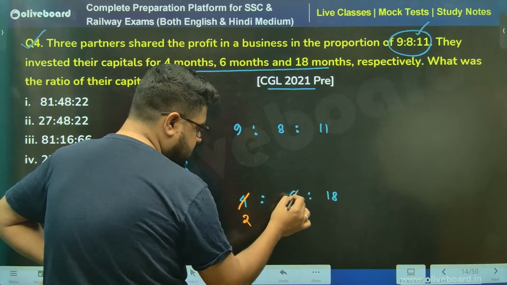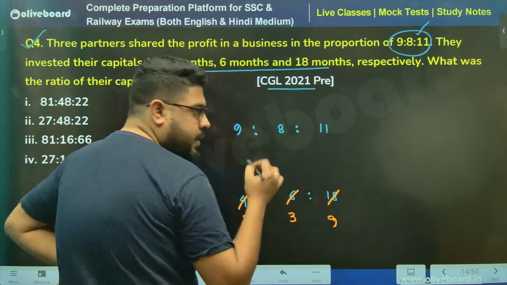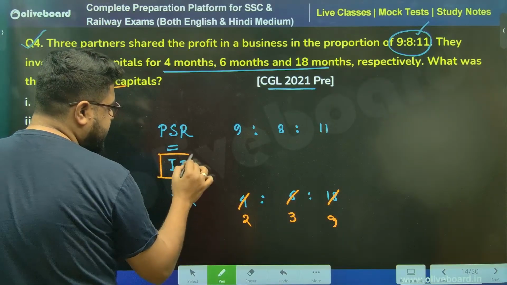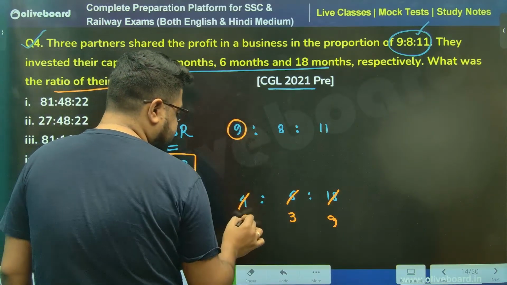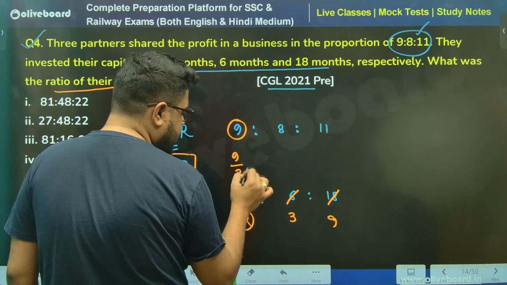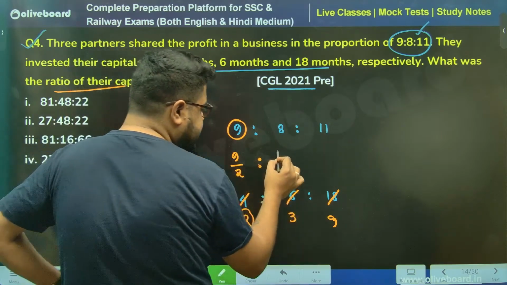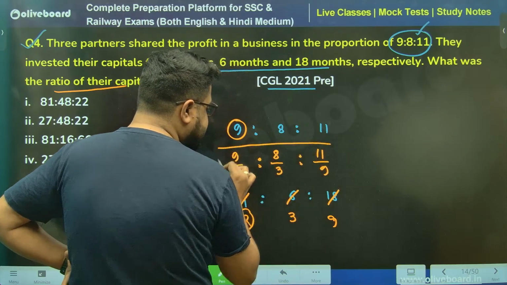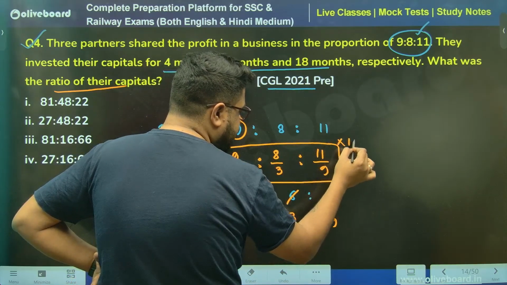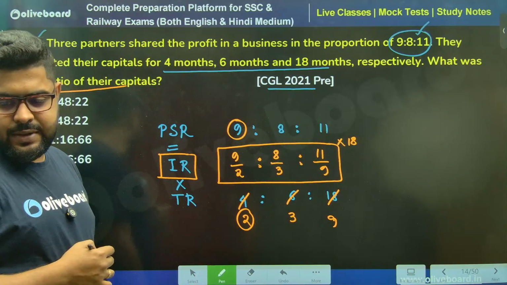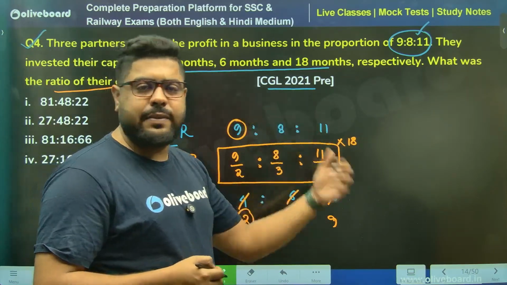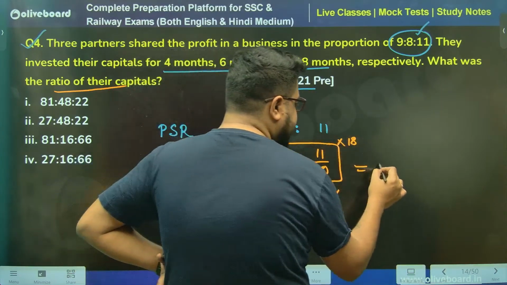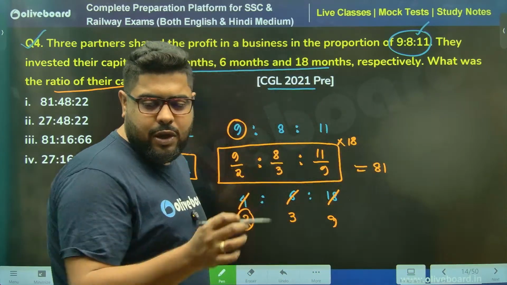Cancel 2, this is 9. They are asking what was the ratio of their capitals, meaning the investment ratio. Sir, PSR by TR. So 9/2 is to 8/3 is to 11/9. This is my answer. Now again, I cannot do it like this, so multiply by 18, because 9 and 2 meaning 18 will be the LCM. Now 18 is a multiplication, meaning 9 9s are 81. Now again, don't do all the calculations.